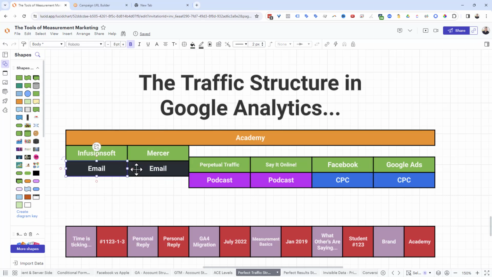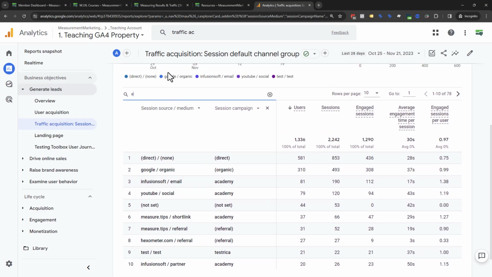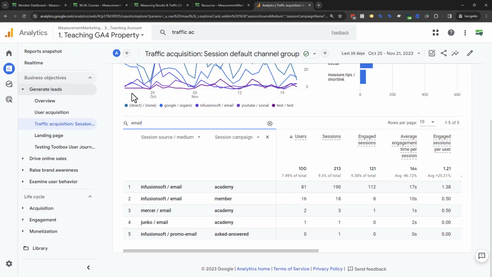So both are the same email traffic, so that stays the same. And that's important so that I can come down here and say, just show me email. I can type email in the search box and say, just show me all my email traffic. And it's like, oh, well, here's Mercer email for the Academy. Here's a Junko email for the Academy. Here's an Infusionsoft email that was designed for existing members, not to get them into the Academy journey. It was just for them to use the membership. And then here's an Academy journey email. So I can see all my email traffic and the different purposes and journeys of that traffic, which is really nice. It's easy for me to see what's going on. I can see the story a lot clearer when I do that. So that's why that is so important.